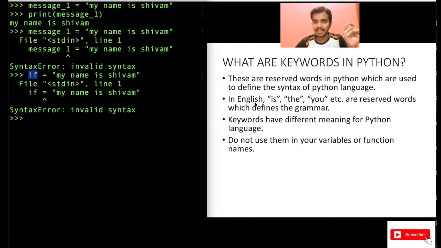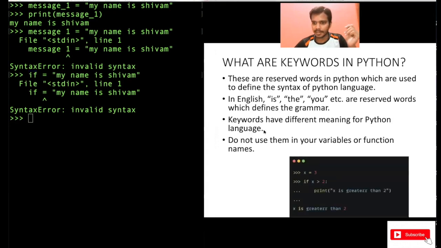The way I've written here in English, is and are are reserved words which define the grammar. Similarly here, keywords have different meaning for the Python language. I'm not going to tell you the special meaning of if here, but in a later video we will understand that. So do not worry about that. Also do not use them in your variable names or function names. Do not use this.